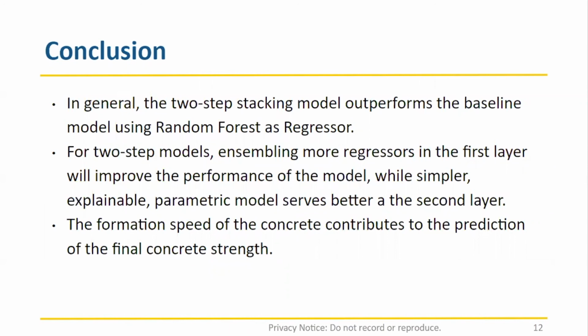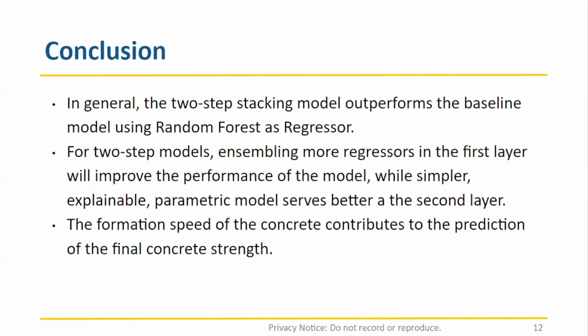First, in general, the two-step stacking model outperforms the baseline model using random forest as a regressor. Second, for two-step models, ensembling more regressors in the first layer will improve the performance of the model from our trials. However, simpler, more explainable, and parametric models serve better at the second layer.